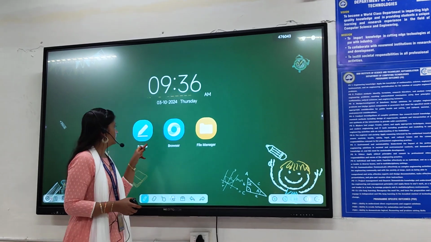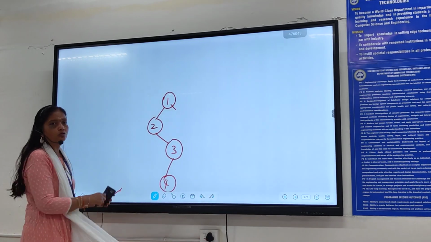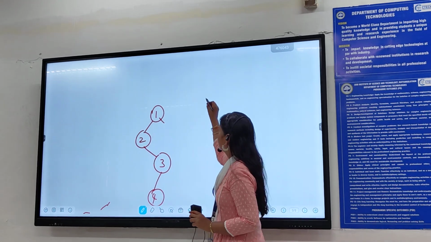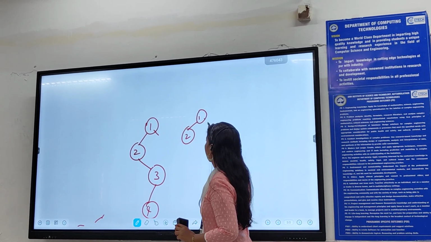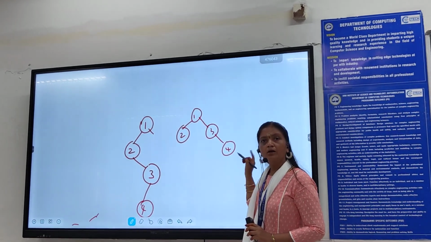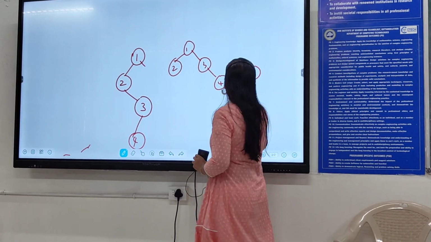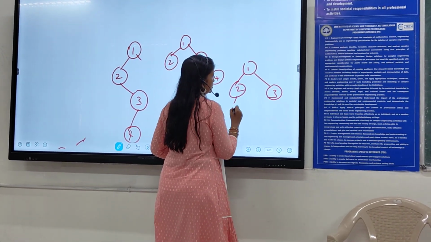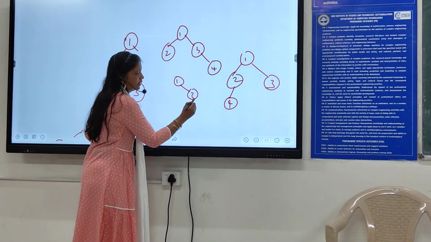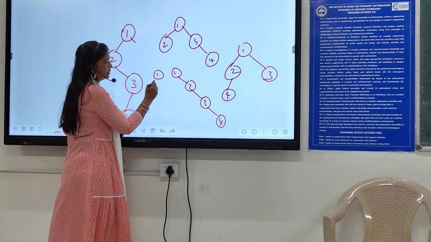For example, having 4 nodes, how many trees can I draw with these 4 nodes? This is one type. How many binary trees can I draw with these 4 nodes? I can draw like this also, with 3 levels. This is one type, single level. Any other possibility? I can go like this, like this.